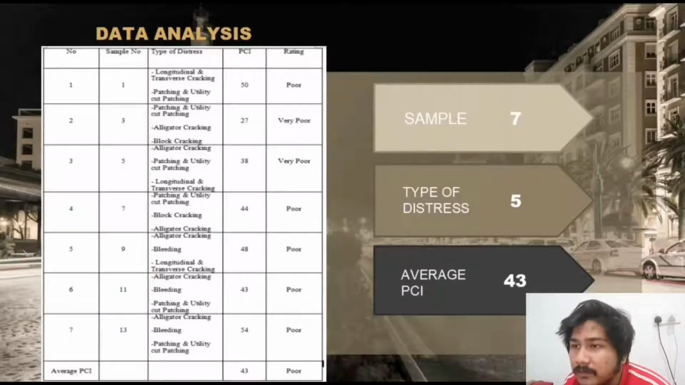The fourth column is the PCI from our calculation for each part. For example, for sample 1 we got a PCI of 50, and the rating, the final column, is poor condition. When we combine all the PCI values, we get an average PCI showing this road is in poor condition.